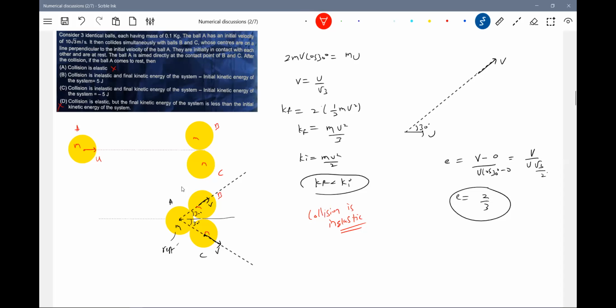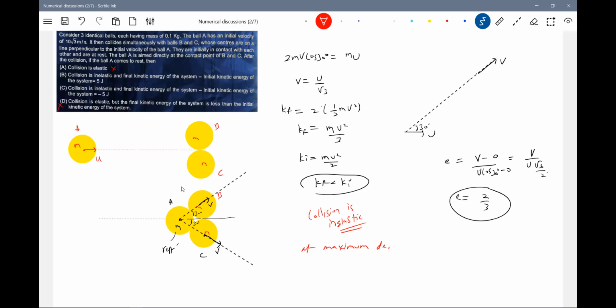Can I also ask you the maximum deformation energy? In that case, what should you do? Even for two-dimensional collisions, we can ask you about deformation. At maximum deformation, both will have a common velocity along the line of impact. We know e, and from there we can bring all the other quantities. So try to work out the maximum deformation energy of the system. For A and B, you find out, and twice of that will be the maximum deformation energy.